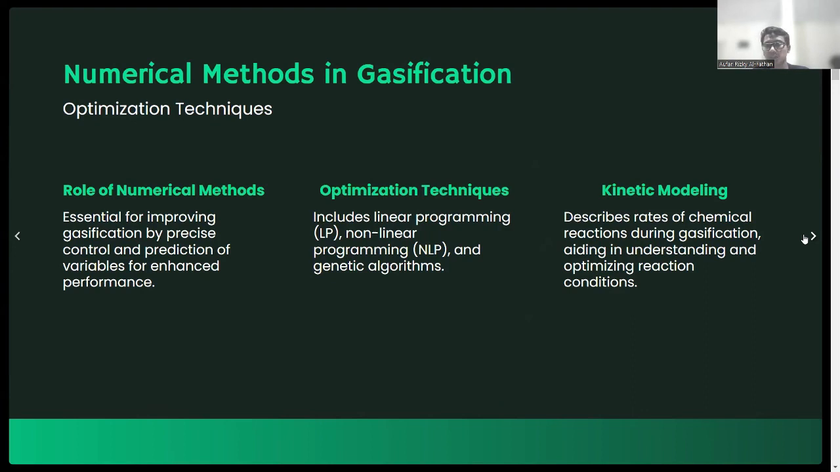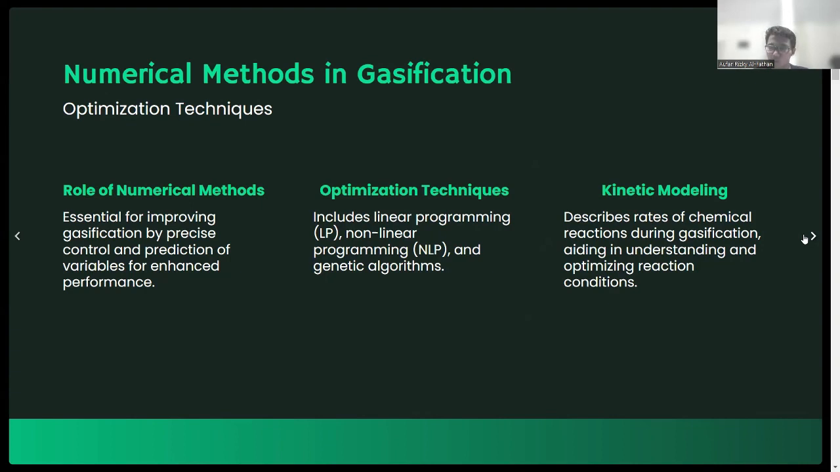So these are the three steps by which I want to implement numerical methods in gasification. The role of numerical methods is to optimize, control, and predict the variables and engines to make better efficiency. And then we use optimization techniques, linear programming and non-linear programming, to make the calculation for optimization.